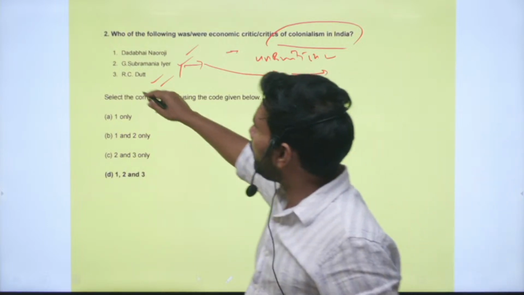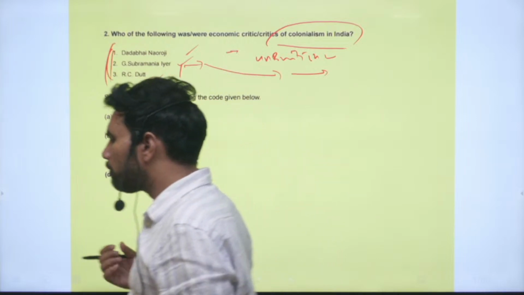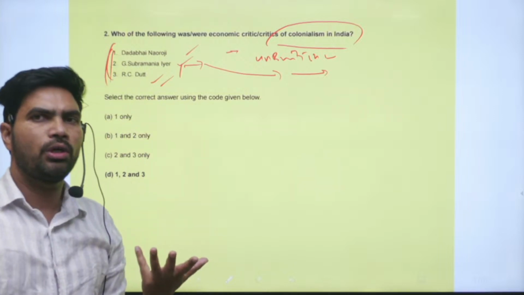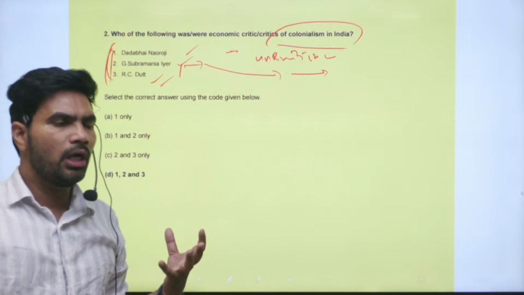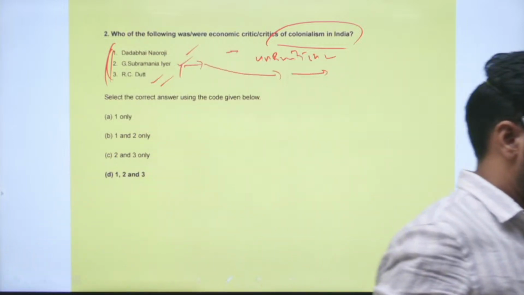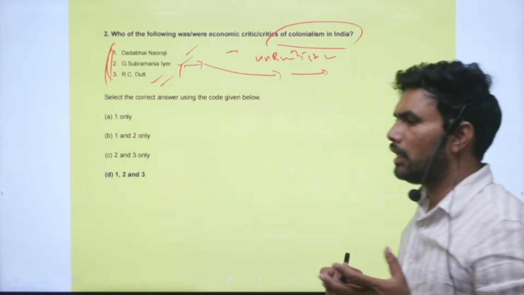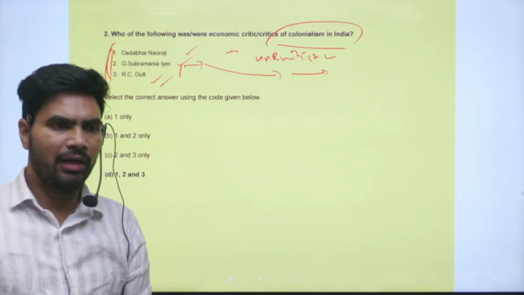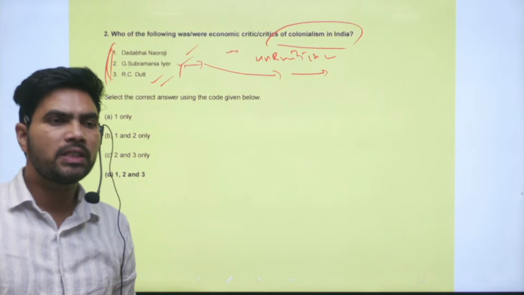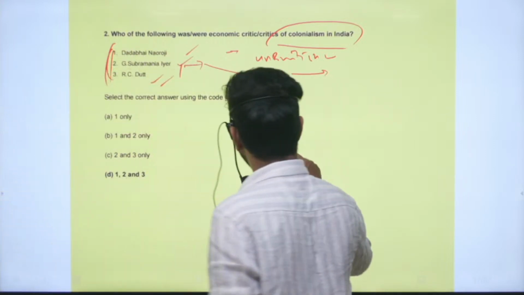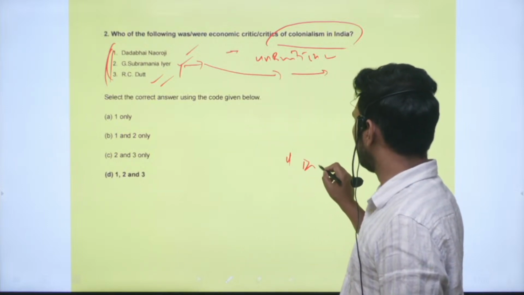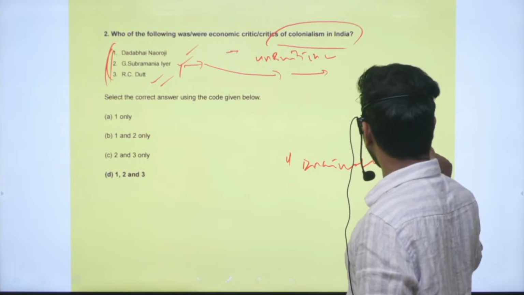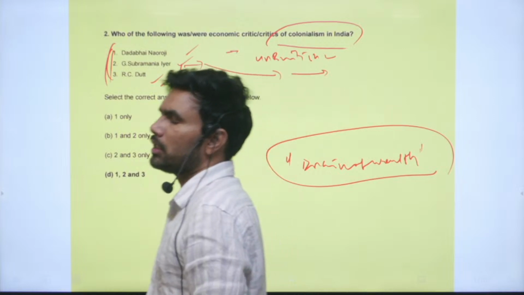All of them were part of the moderates. One of the major contributions of the moderate period is that through their writings they exposed the faulty policies of the Britishers in India, and how the wealth of Indians was being stolen by the Britishers. This concept came to be famously known as the drain of wealth theory, which was given by Dadabhai Naoroji.